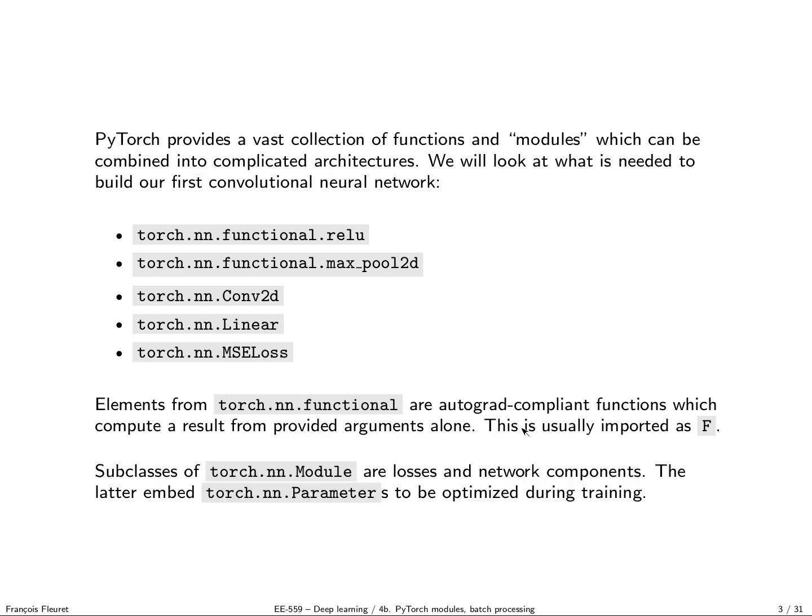And the second are the subclasses of torch.nn.modules, which are both losses and network components. Network components are elements which embed torch.nn.parameters, so they can be tuned during training. You can combine them into a graph and then do end-to-end training.